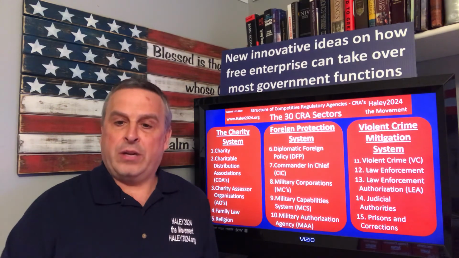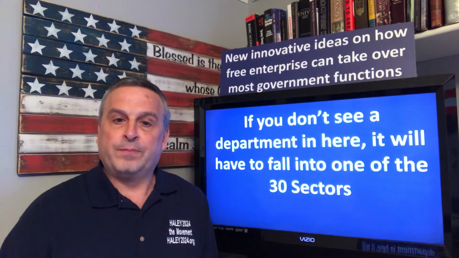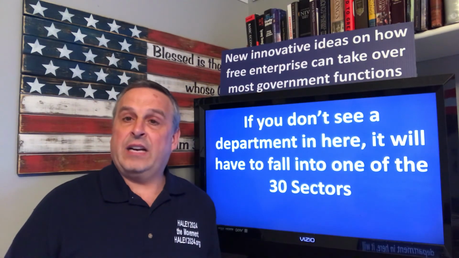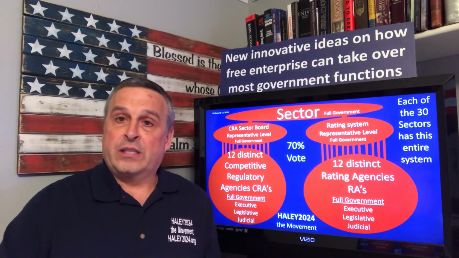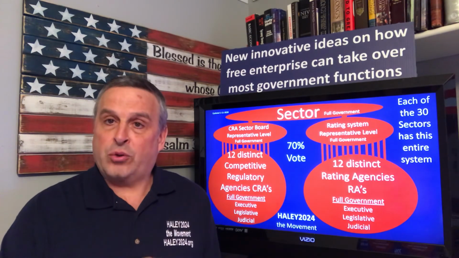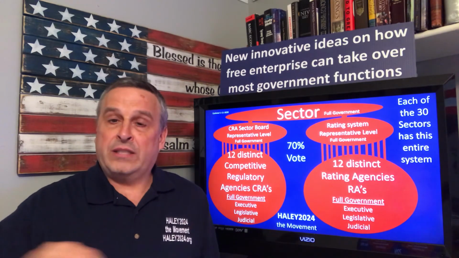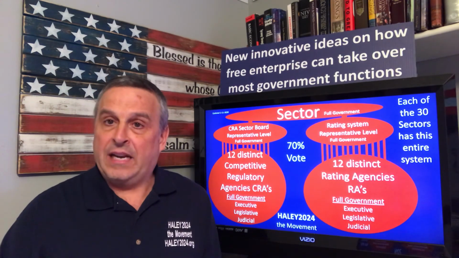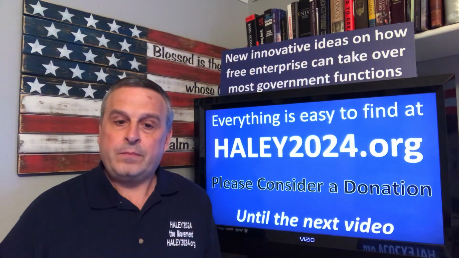We'll talk about these, the 30 sectors, and if you don't see it here, it will fall under one of them. This is a good slide to show you that there are 12 or so competitive regulatory agencies that everybody gets to pick, local, state, and federal. Same thing on the rating system side, you get to pick. They'll send representation, they'll govern. There's a lot to it.